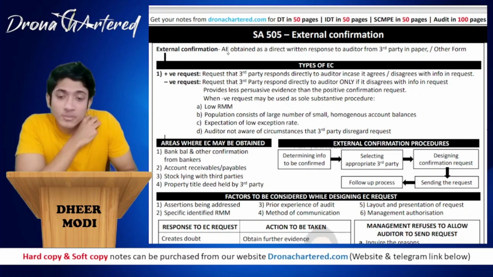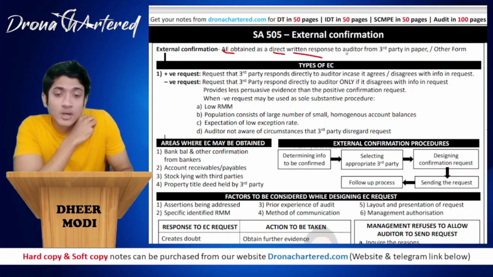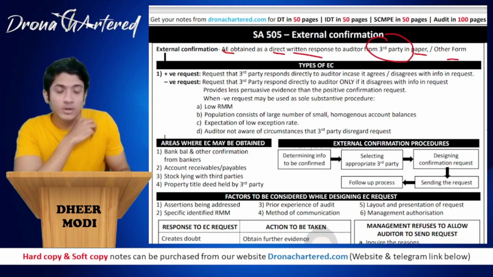So, talking about essay 505 external confirmation, this lecture will be purely in English. External confirmation is audit evidence obtained as a direct written response to the auditor from a third party in either paper or any other form.